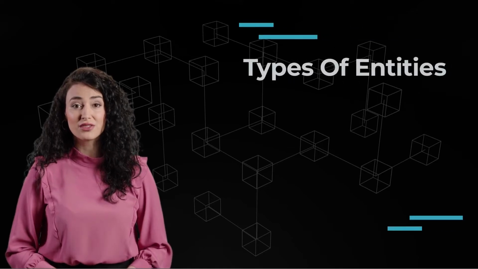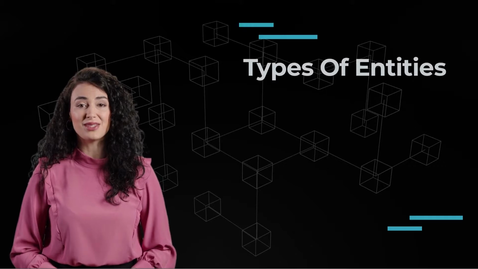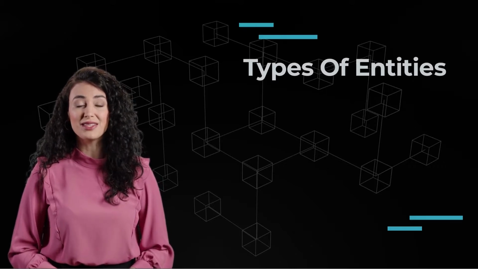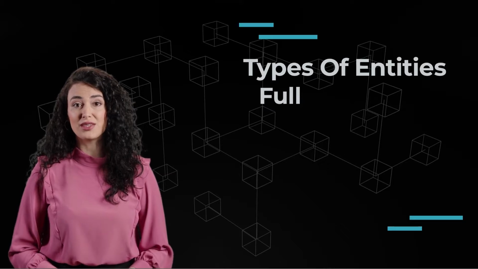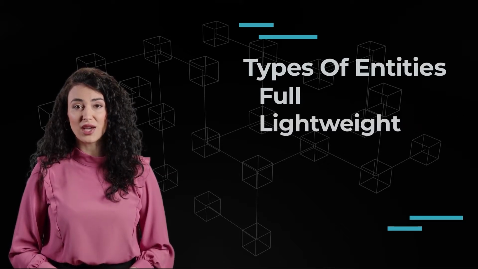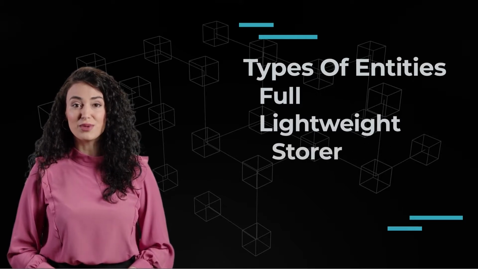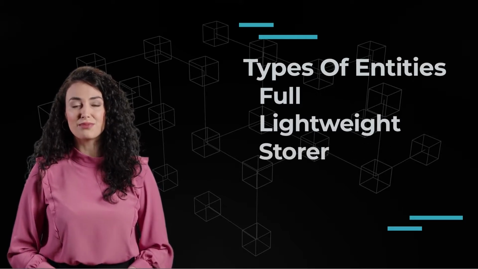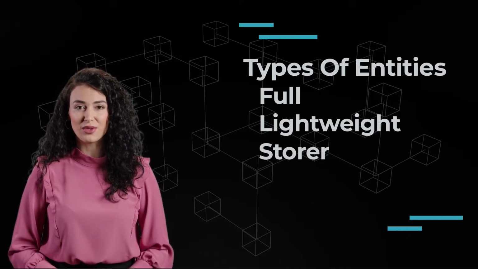For a proof of justice-based blockchain, three types of entities are generally implemented: full, lightweight, and storer. Full implies storing the entire blockchain locally. Lightweight implies storing block headers instead of the full blockchain data. And storer implies storing the entire blockchain, and also provides historical blockchain data to lightweights upon request.